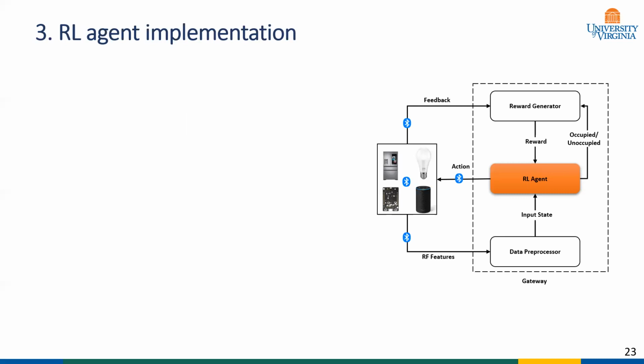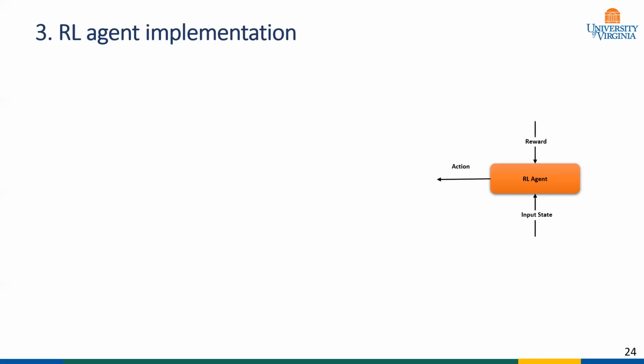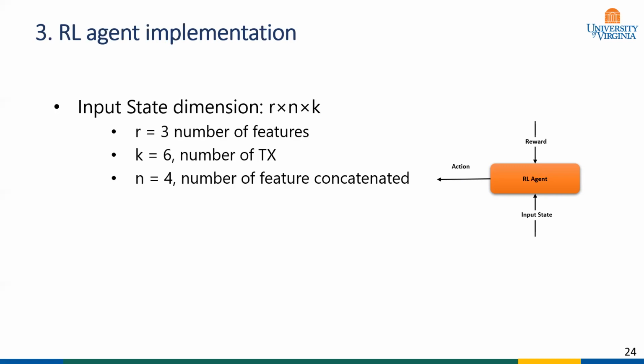Finally, let's discuss the implementation of the RL agent itself. As you can see, the agent receives an input state from the environment, takes an action on the environment, and receives a reward for the action taken. Here, the dimension of the input state is R cross N cross K, where R is the number of features, K is the number of transmitter devices used, and N is the number of samples concatenated. A common technique in RL algorithms is to stack consecutive samples and represent them as one state so that the state can contain temporal information. As such, we have concatenated 4 samples to represent as one state.